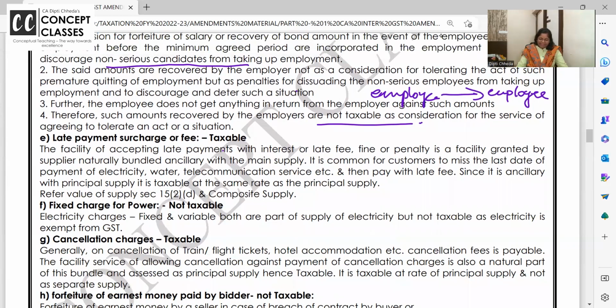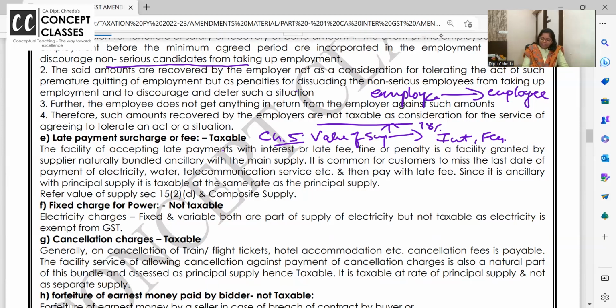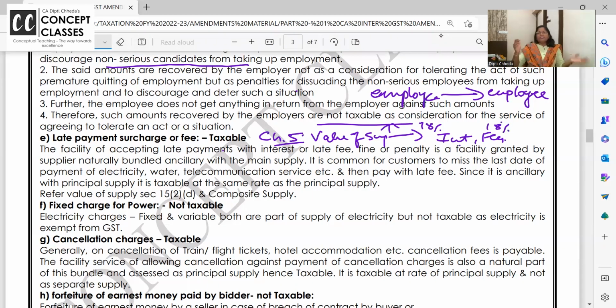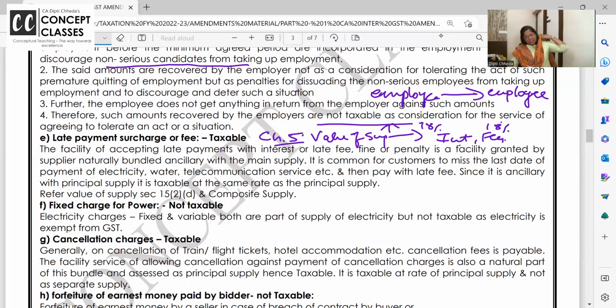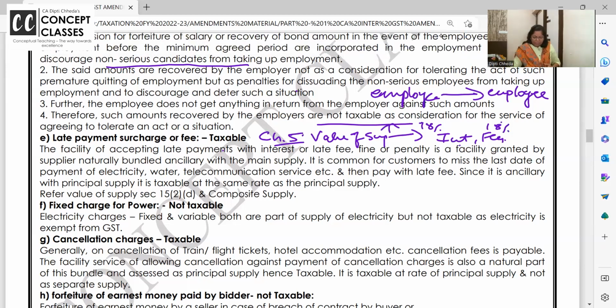Now this is actually what we are discussing here, but this is your chapter number 5. Chapter number 5, there is no change, dear students. Time of supply, value of supply, it's a very important chapter. So you remember in value of supply, we have seen that if some interest and fees is charged, and if this value of supply is charged at 18%, interest and fees also is a part of the value of the supply, and on that also GST payable is 18%. Do you remember?